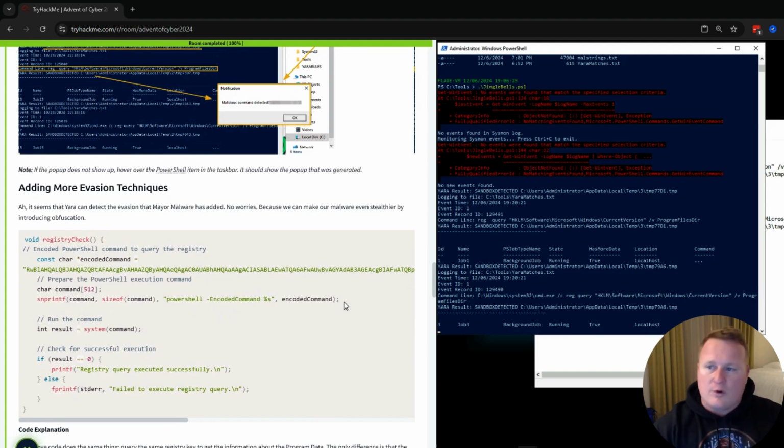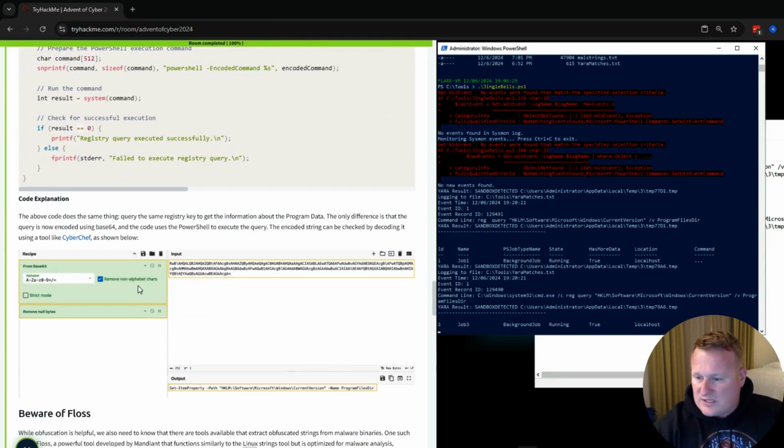So, adding more evasion techniques. We can make our malware even stealthier by introducing obfuscation. Within this, which is already set up in your text files, they're now encoding a command, looks like in base 64, that is going to try to change the parameters of how this runs and executes so that it cannot be seen or found by the YARA detection.